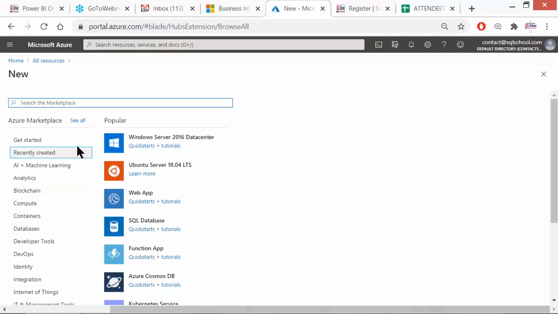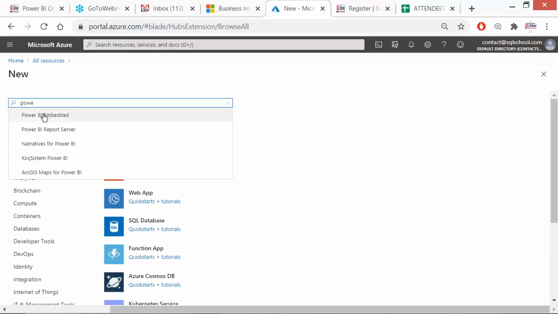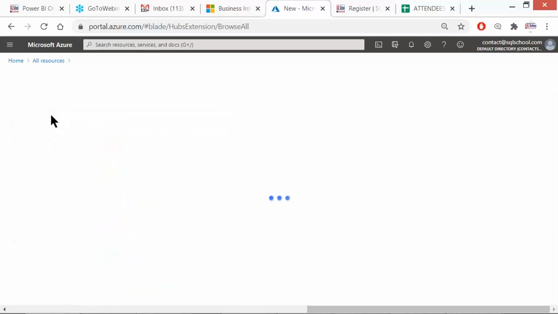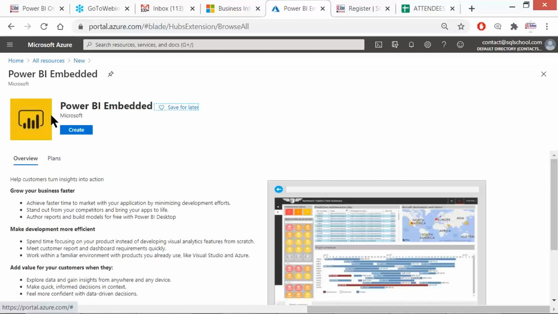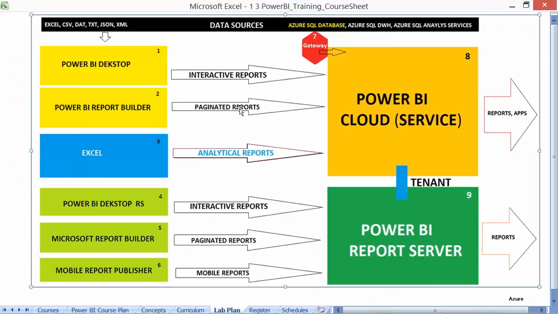For example, something like this. You go to Azure, and there you see something called Power BI embedded. So Power BI has its own cloud, and Power BI can be embedded inside Microsoft Azure cloud. That will be our next level activities. Both are entirely different.